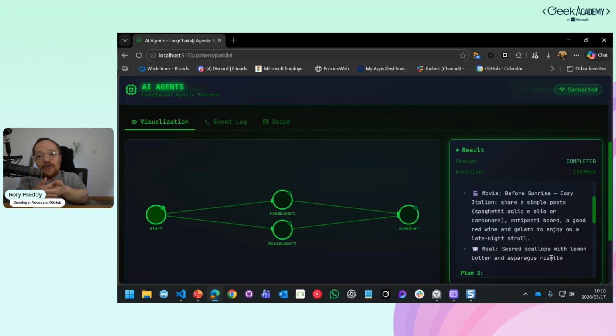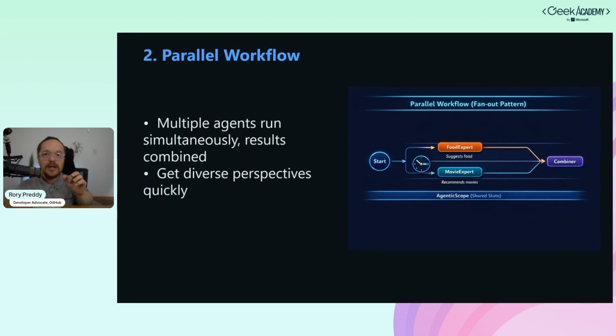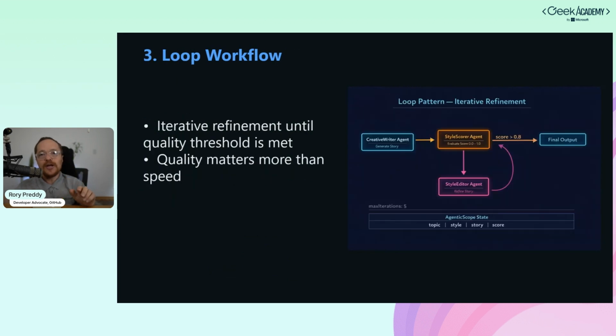It's a cozy Italian movie, but at the same time, they don't talk to each other. Parallel: blazing fast, they don't talk to each other, which is kind of different from the next one. No, we still got one more to go, the loop. So imagine the movies and the food would go around, and I would actually critique it. I would say, I need a style. I need you to actually come back and give the score for styling it against a certain criteria.